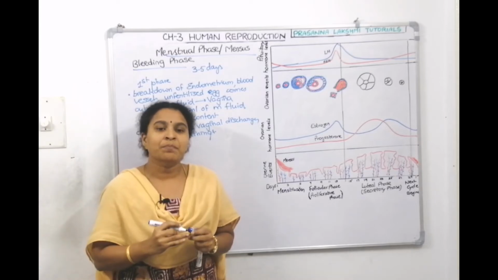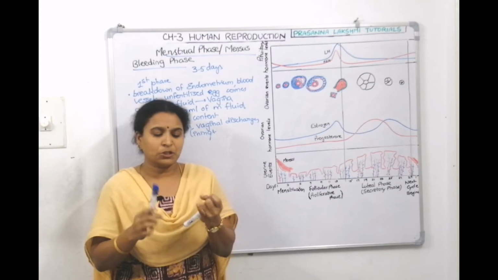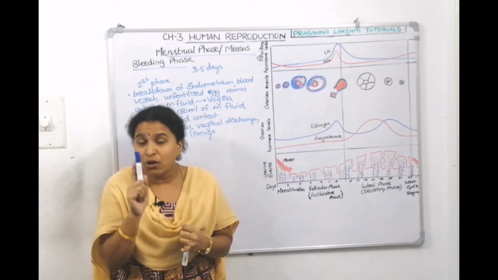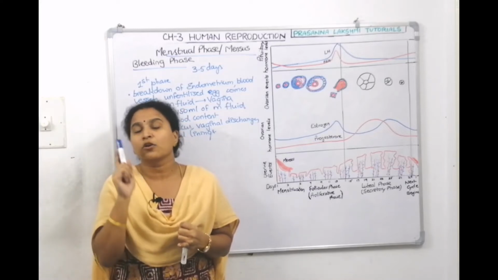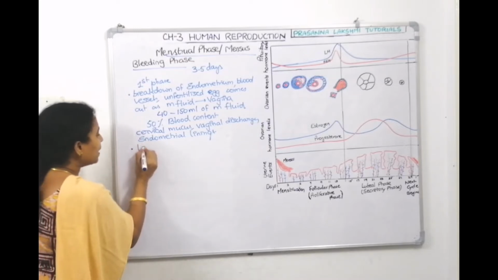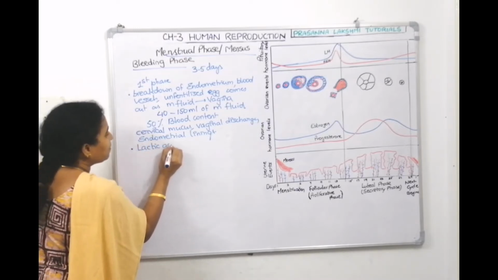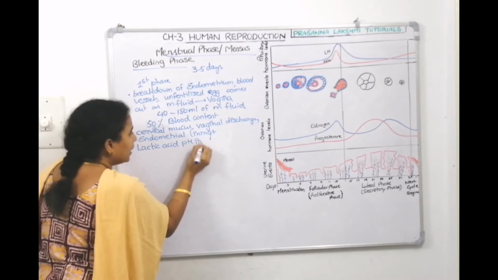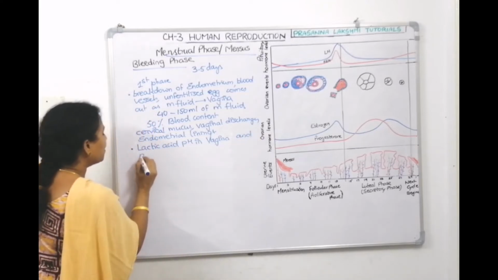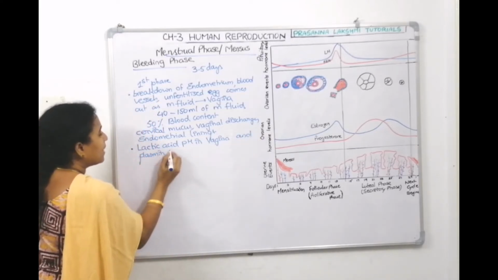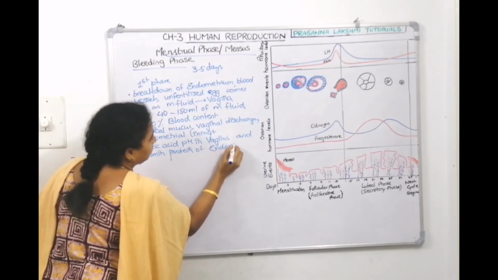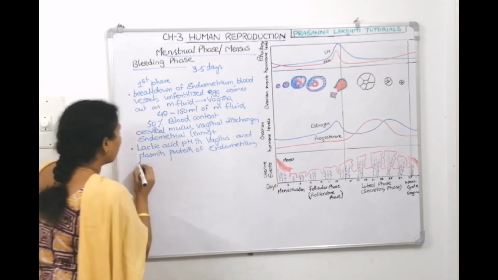Why will it not clot? The acidic pH, the lactic acid which is present in the vagina, and the plasmin protein which is present in the endometrium inhibit the clotting of the menstrual fluid. So, what did I tell? Acidic pH, lactic acid, in the vagina. And the second factor is plasmin protein of the endometrium.